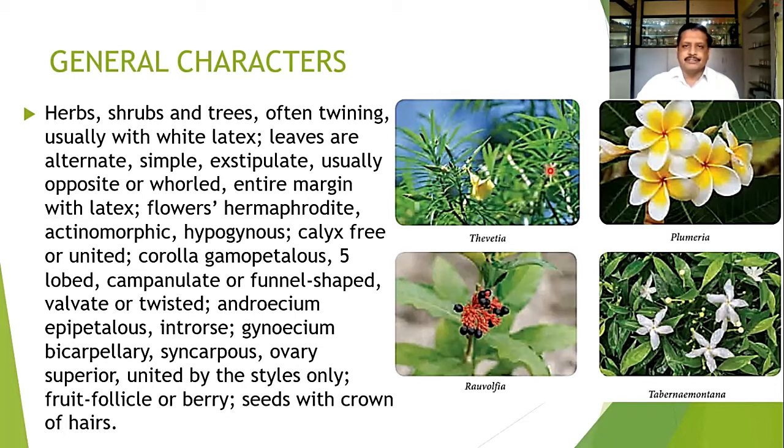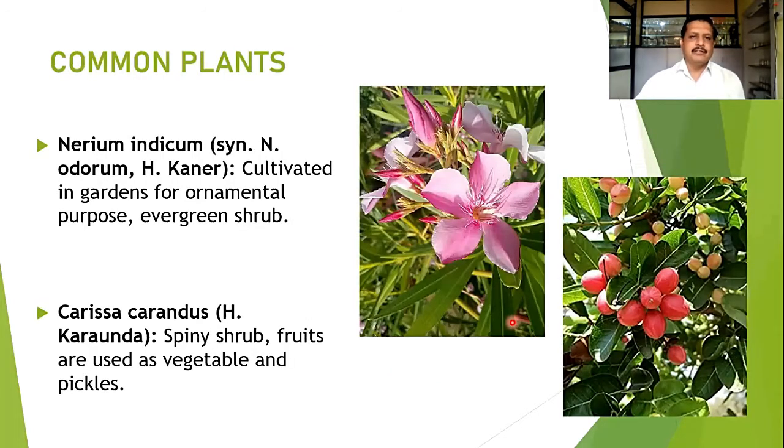The whorled phyllotaxy in Thevetia peruviana. This is Plumeria rubra from the same family. Tabernaemontana divaricata is one of the important members used for worshipping. We use the flowers of this plant, and Rauwolfia serpentina is a cardiac tonic extracted from the Rauwolfia, that is serpentina. These are the common plants, that is Nerium indicum.